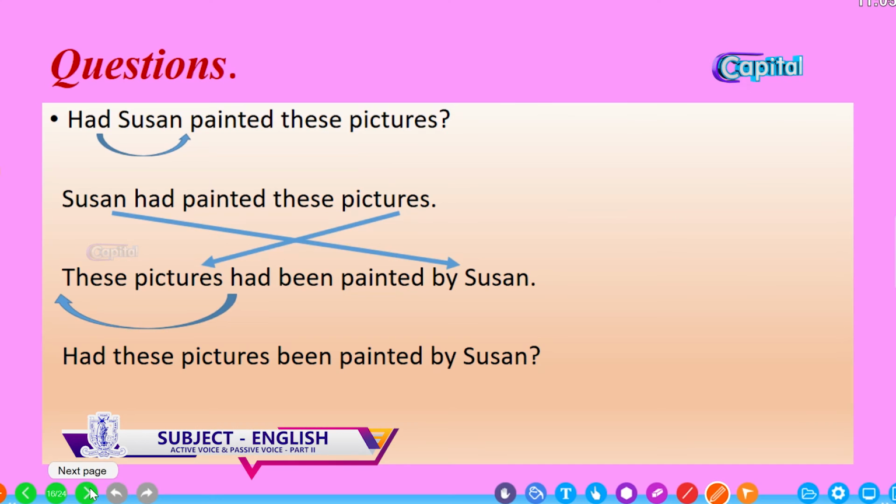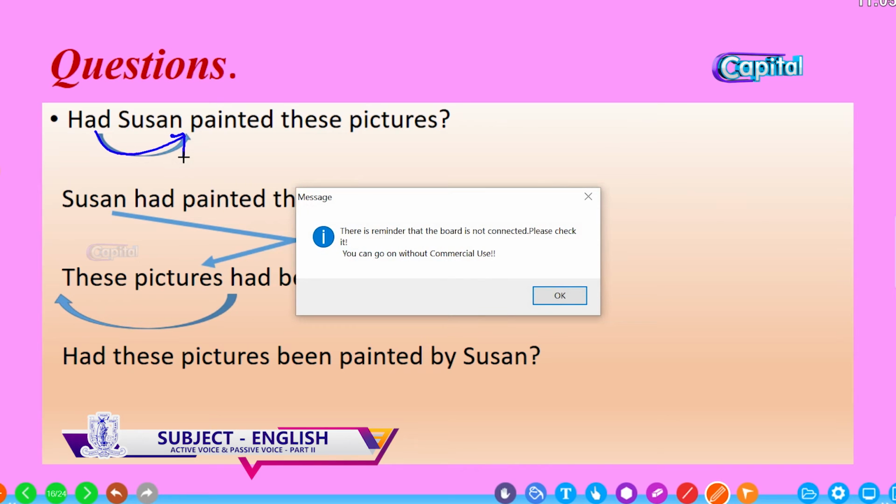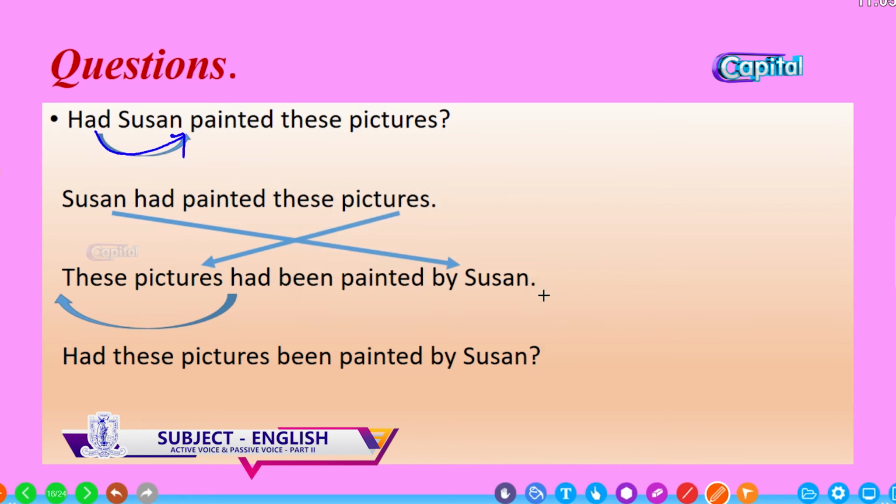And when changing the questions into passive, had Susan painted these pictures? This is a yes or no question. When changing it, you have to make it into statement word order. So, bring the had after the subject here. Susan had painted these pictures.